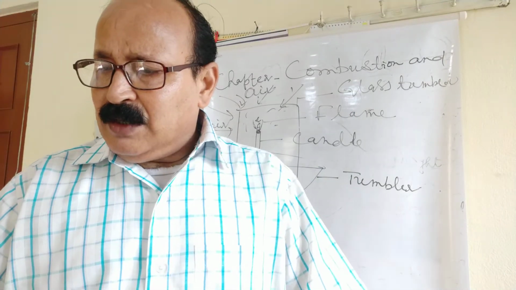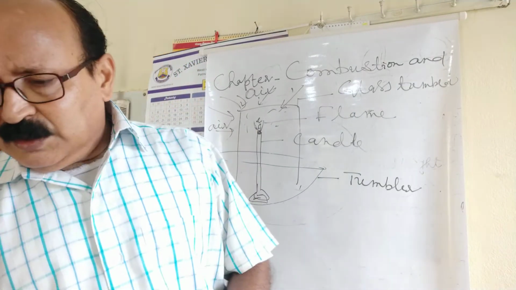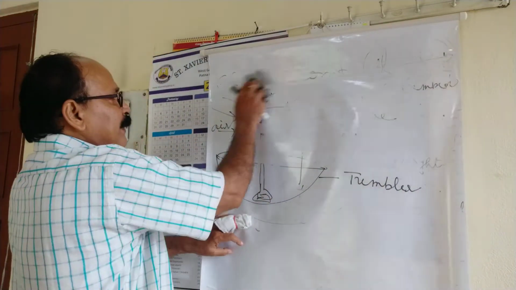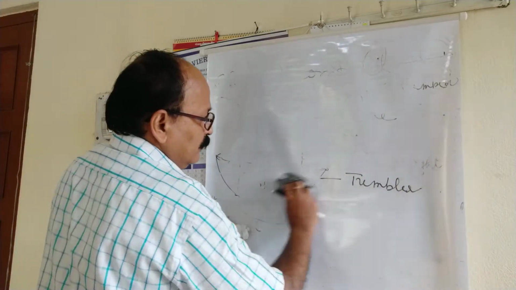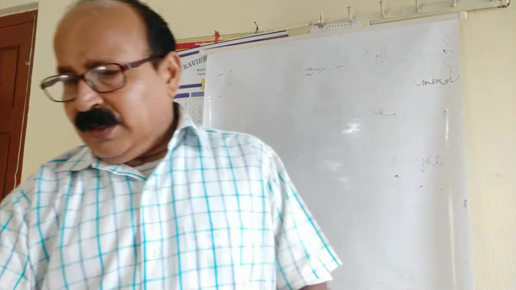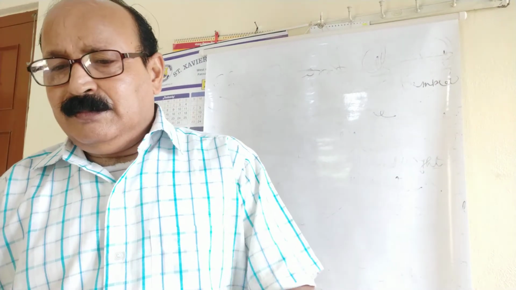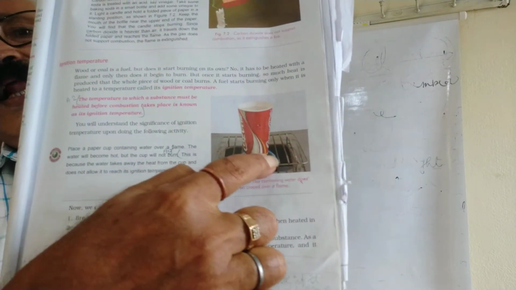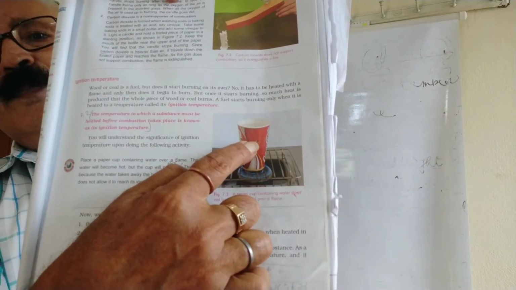For this purpose, we need a paper cup, as shown in the diagram. This is called the paper cup.